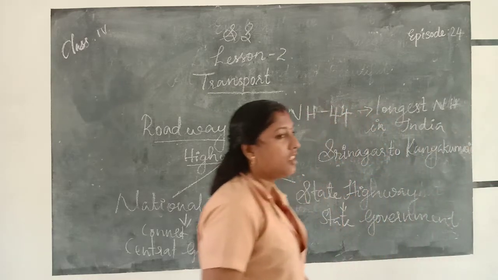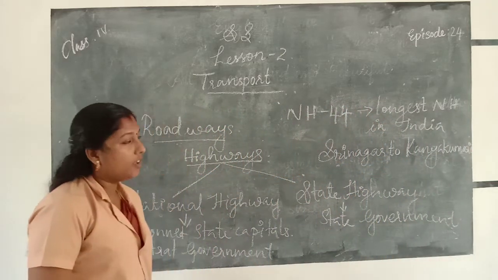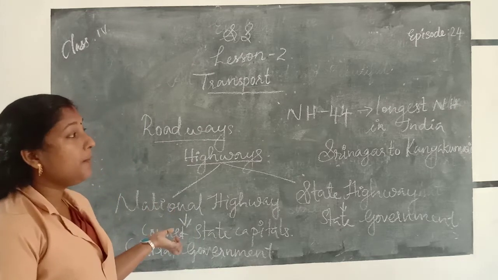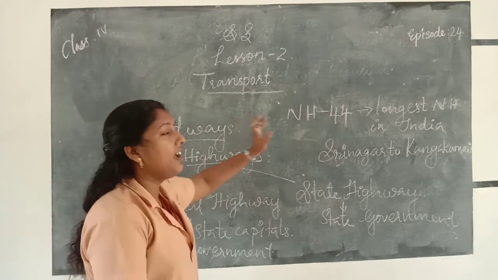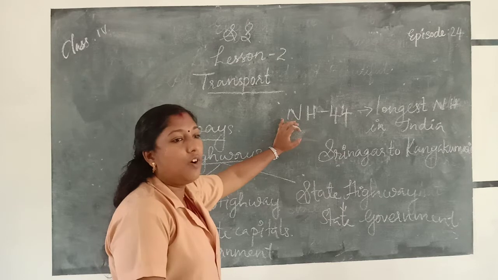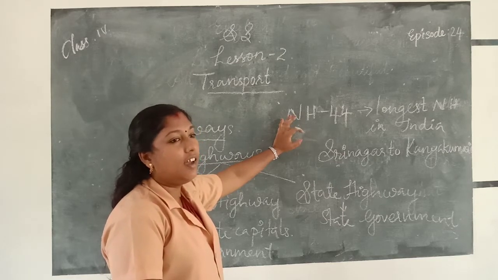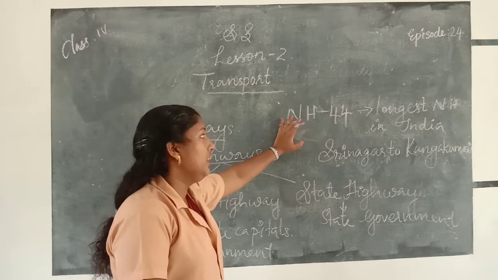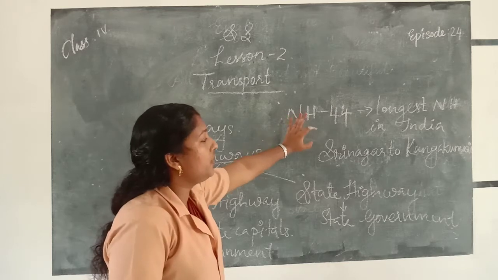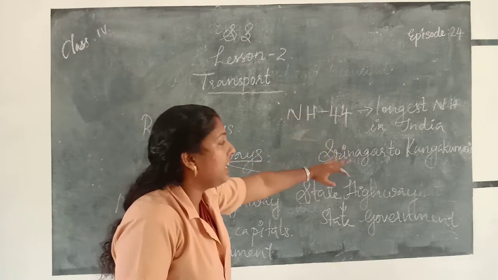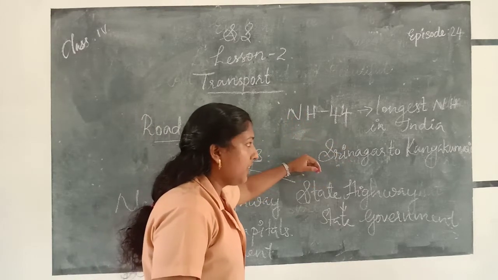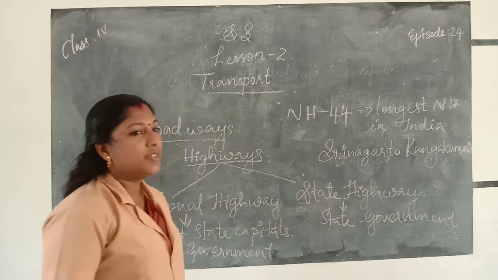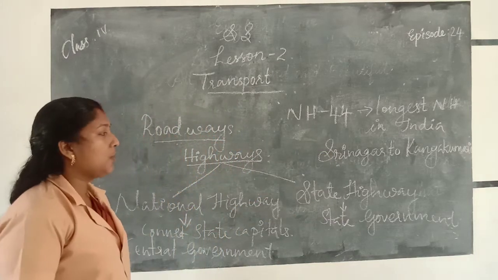It is from Srinagar to Kanyakumari. It is the longest national highway in India, NH44. National highway number 44 is the longest national highway in India. It is from Srinagar to Kanyakumari.